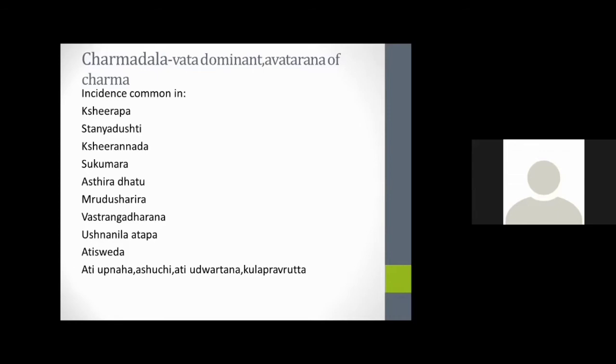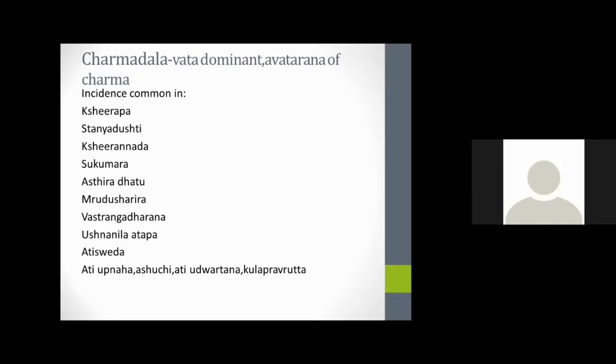And Madhura Ahara Vihara also has an important role in Charmadala. The involvement of the mother's dosha dushya vigalpa should also be kept in mind while dealing with Charmadala. And Sukumara, the child will be very delicate with soft skin. So Sukumara children are very vulnerable to Charmadala.